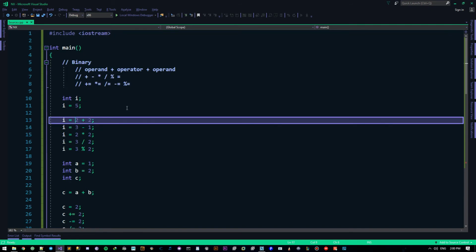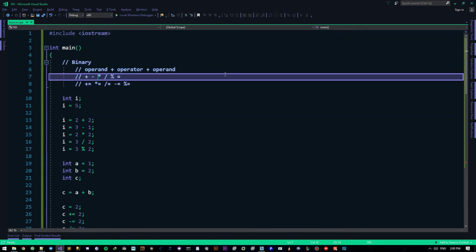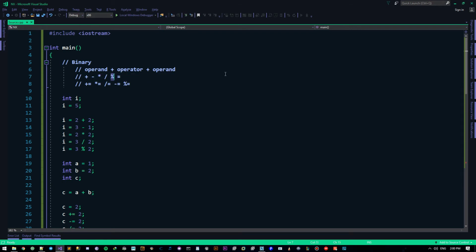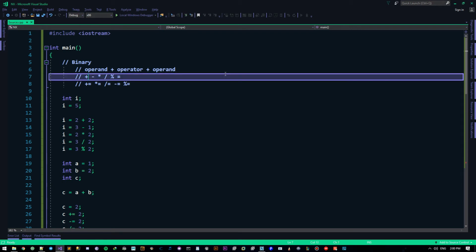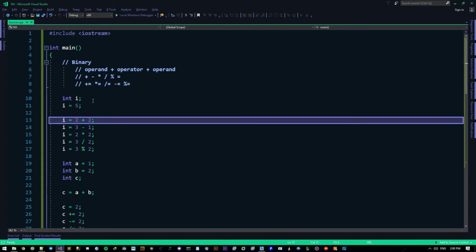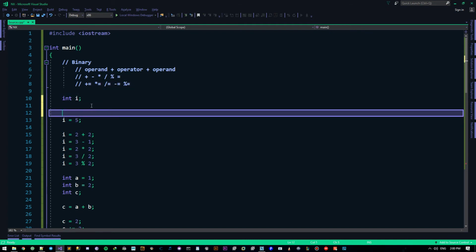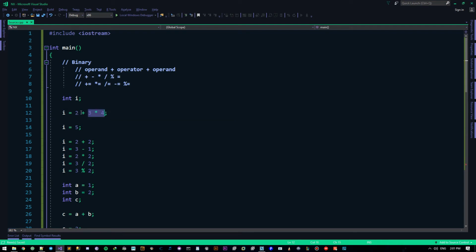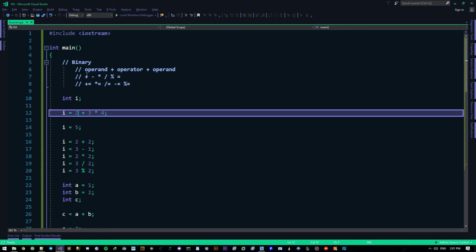So let's talk a bit more about the computation flow. In math, these two come first, then comes this one, then this one. In programming, it's the same idea. Let me show you. I can say i equals 2 plus 3 times 4, and it'll do 3 times 4, which is 12, plus 2, that's 14. That's basically how it works.